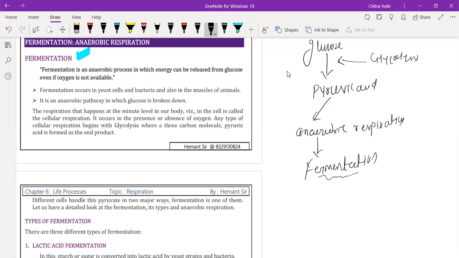Generally, the fermentation process takes place by yeast cells or by bacteria. During fermentation, acid will form, and another product called alcohol will form. This fermentation process has industrial use, because by fermentation we can produce lactic acid, and ethanoic acid. Instead of carboxylic acid we should say ethanoic acid.